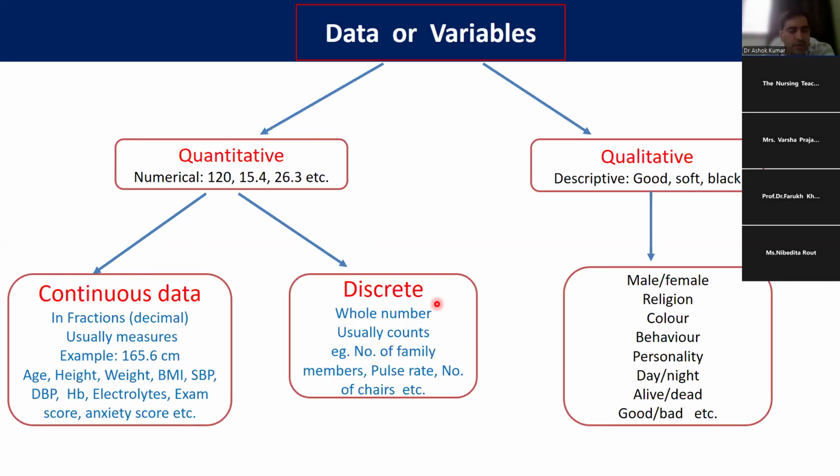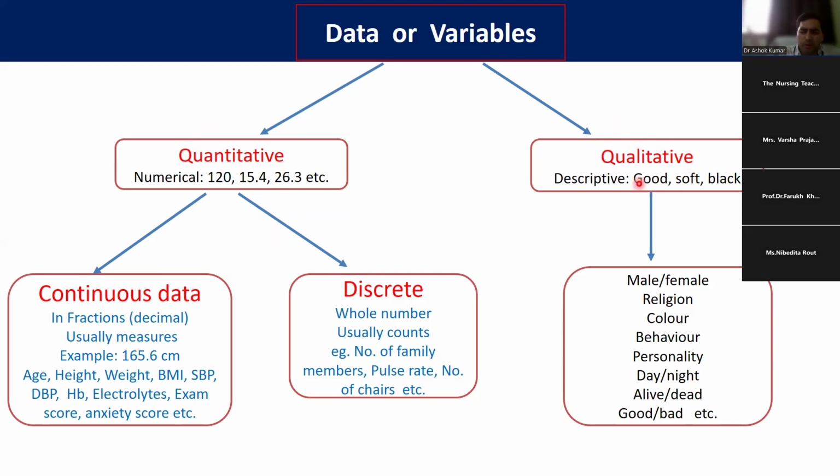Variable or data. Sometimes variable and data are used interchangeably. We are using variable and data, okay? Both are similar, you can say. We can use the word data, there is no problem. But we have to understand that basically variable or data is of two types. Number one is quantitative data, numerical data. And number two is qualitative data.